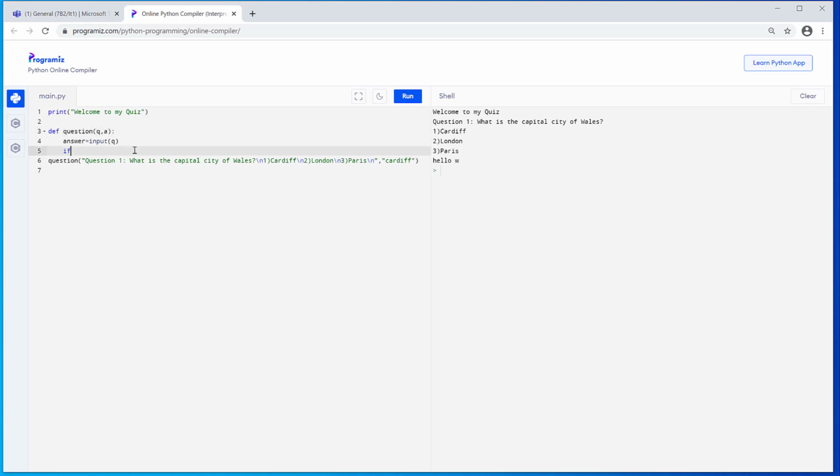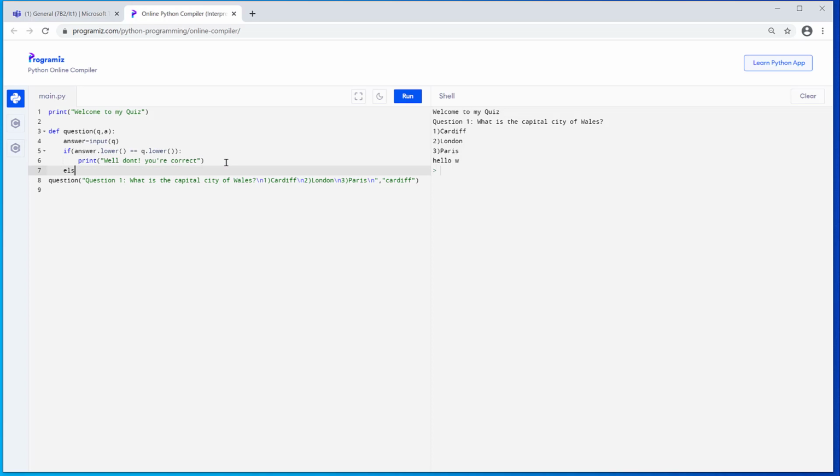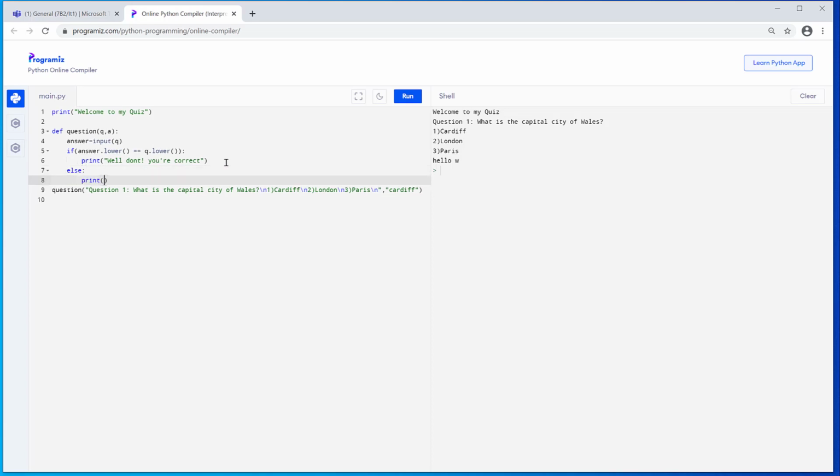I'm then going to say if answer, which is what the user's given me, dot lower in a function, equals, double equals because we're comparing again, Q dot lower, just in case I put one as capital by accident. Then I want it to say print, and in there, well done, correct. I think I put you're correct last time, so I'll stick with that. I'm then going to go down to the next line. I'm going to say else, print, and I went with you're wrong.